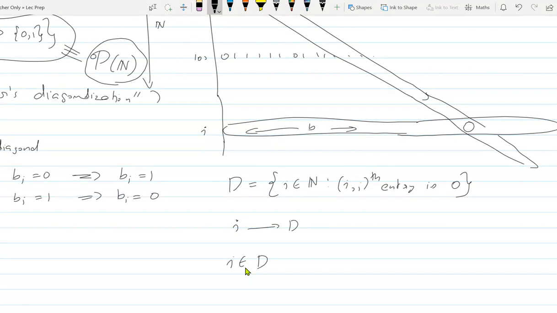Suppose you assume i belongs to D. Then this number is 1. That means i cannot belong to D. I only belongs to D if that number is 0. So if you assume i belongs to D, then this number is 1 and it will not belong to D. And what if i does not belong to D? Then this number is 0. That means i has to belong to D.